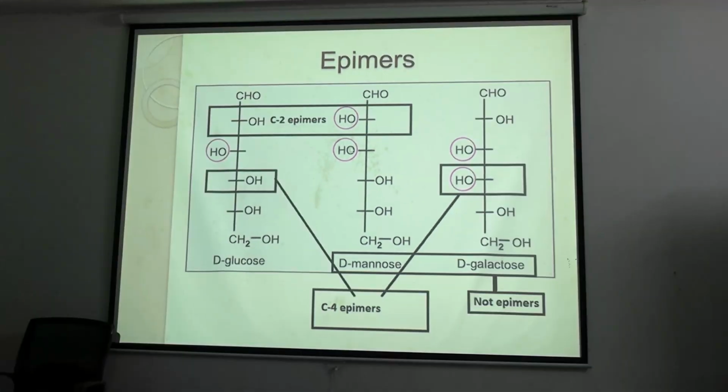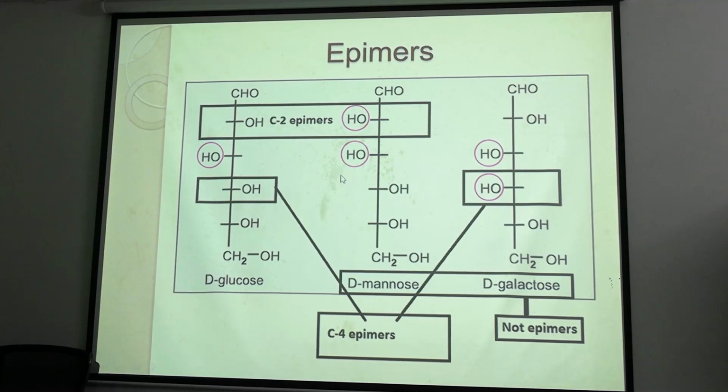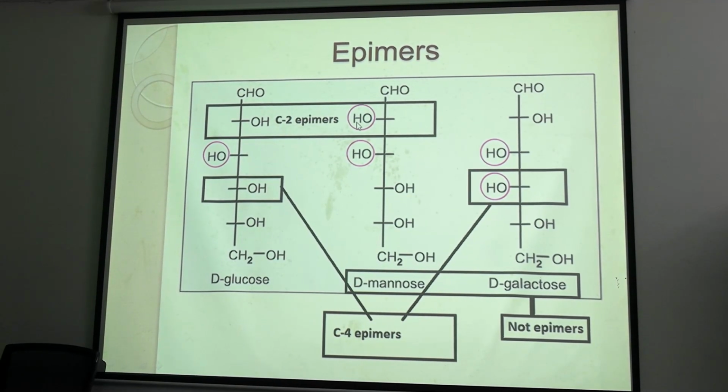Clear? A single carbon atom will have a different configuration. Here, mannose and galactose are not epimers, they are diastereoisomers, because how many carbons are different in them? Two are different.